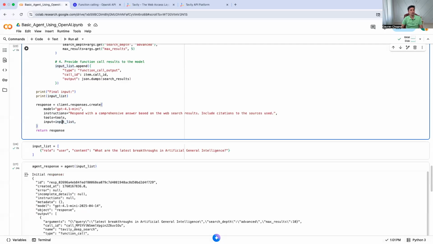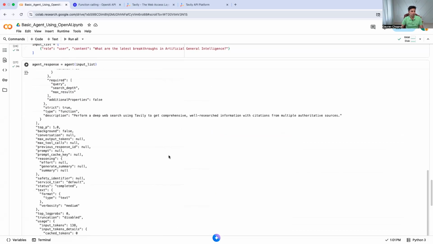Now this is what goes next time, and we are telling it to respond with a comprehensive answer based on the web search results. So the LLM can already see the query which the user asked, the tool call information which is already captured there, what tool was called and what parameters were passed, and the output of the function tool calling, the complete output. So the model got the complete context. Now we ask the question, respond with a comprehensive answer based on the web search results. And look at what the model response is.